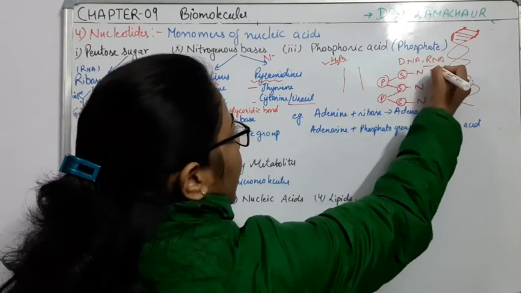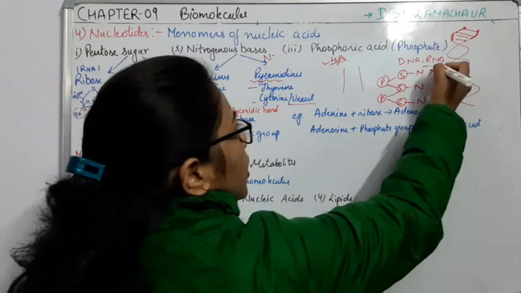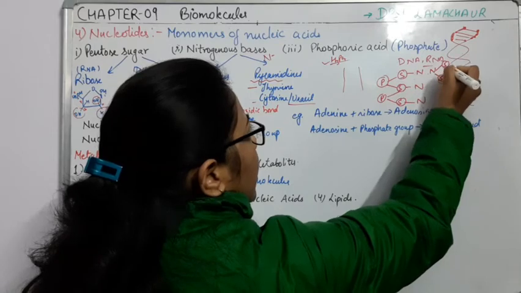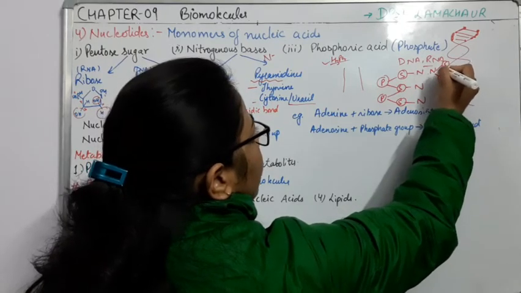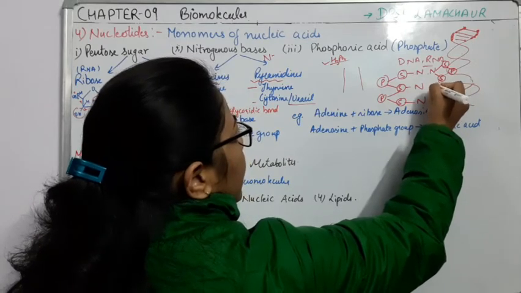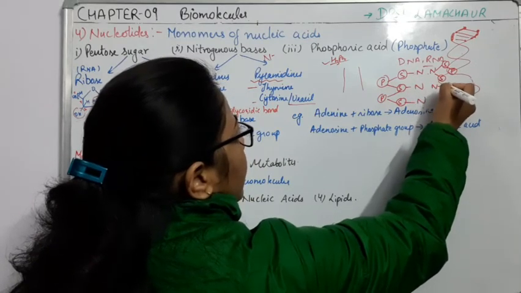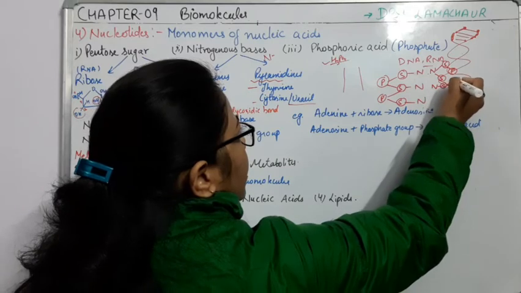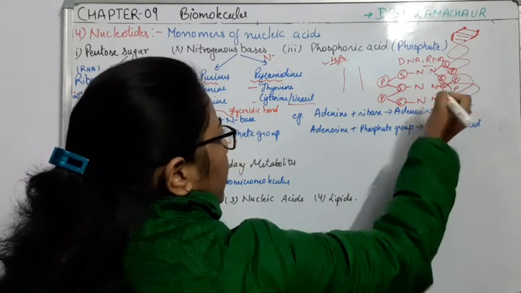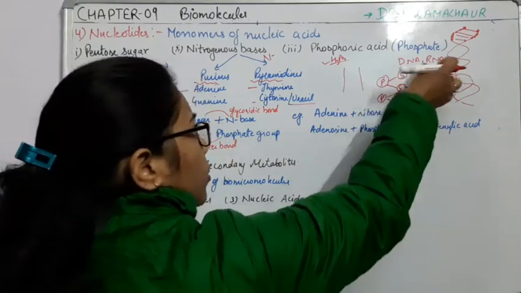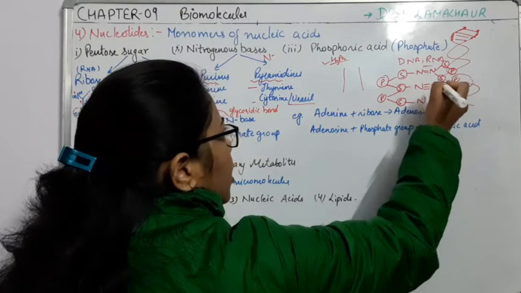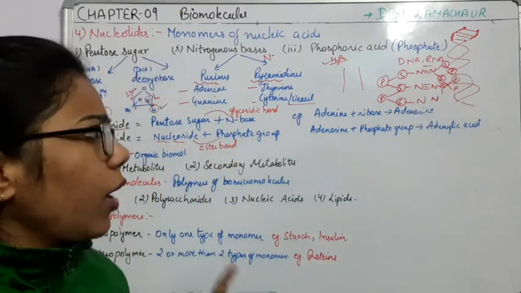So when they combine like this, nitrogen is combined with sugar, and then these are connected with the help of the phosphate. Nitrogen is combined with sugar, and sugar is combined with phosphate. So we get this long chain, and the two nitrogens from this strand and this strand are combined with the help of hydrogen bonds.